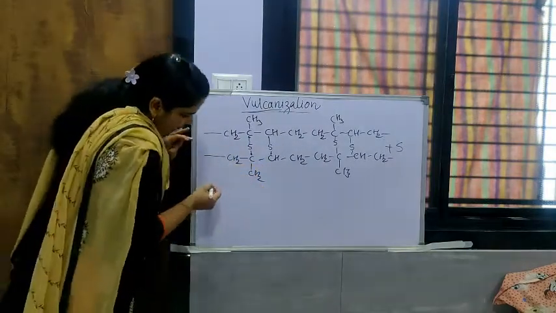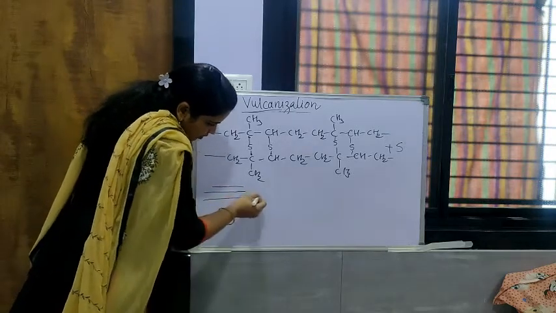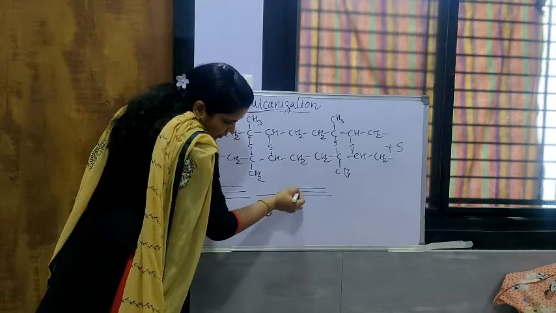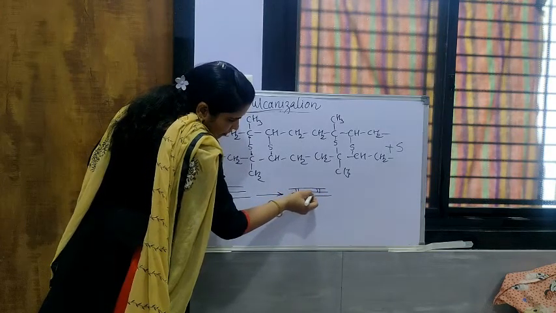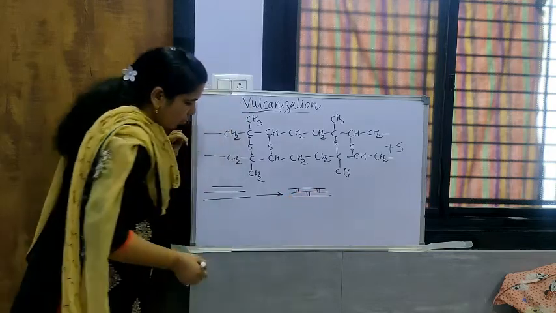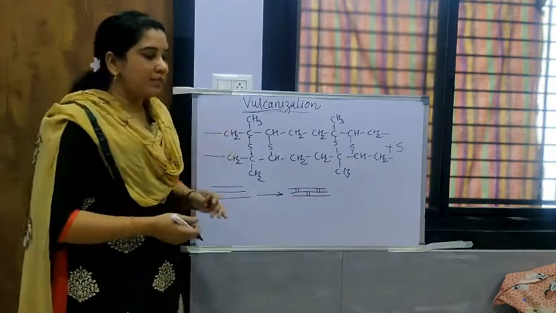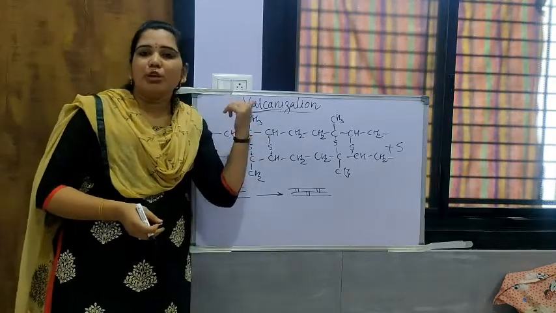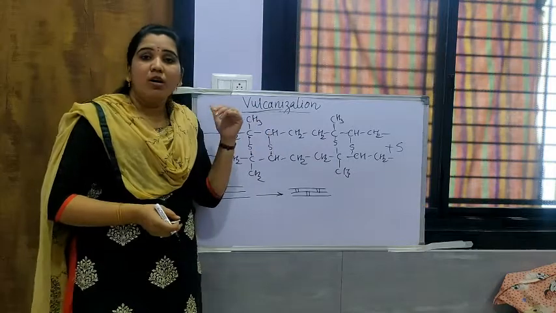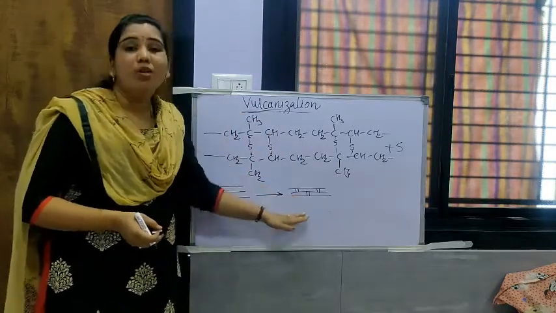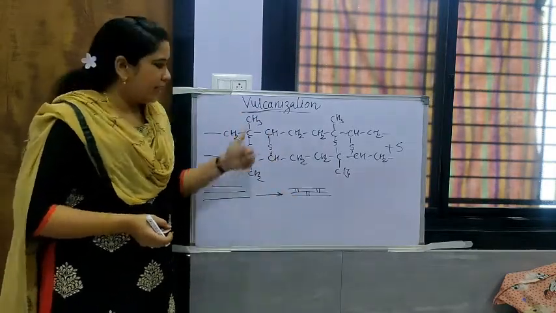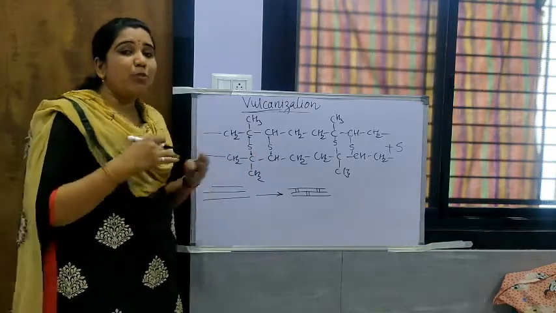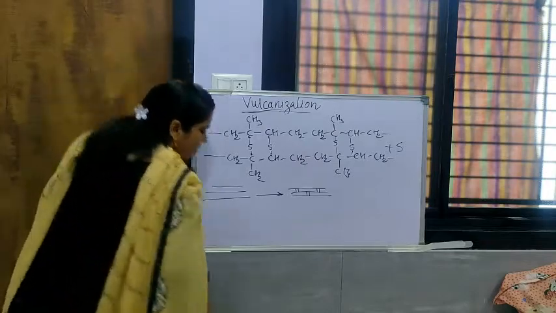So we can say that when such type of bonds are there, such sulfur bonds are formed like this. So visually we can understand that when first of all there was a single chain, with sulfur there is a formation of a more stiff, more rigid product, and it is nothing but the vulcanized rubber. So this vulcanized rubber, what type of characteristics it is having, that now we will see.